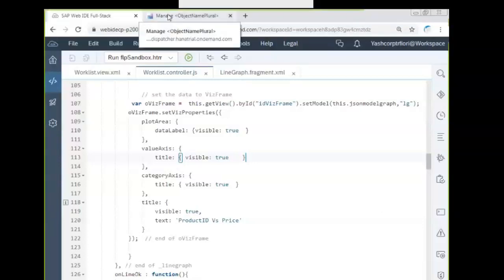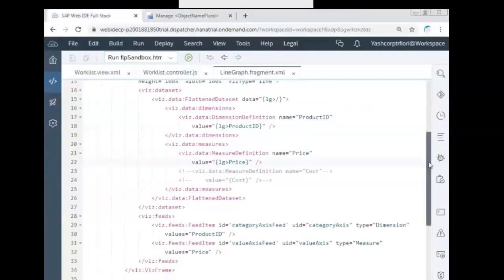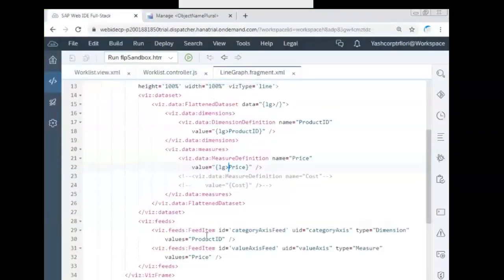Okay, let us go to the view. Check the view. Don't change anything here. Only binding must be here. Reference must be here. Those who are not getting, try to again visit this and try to check the code.